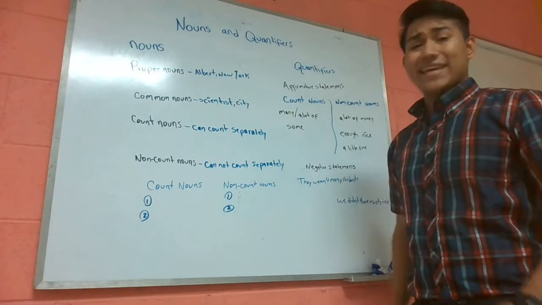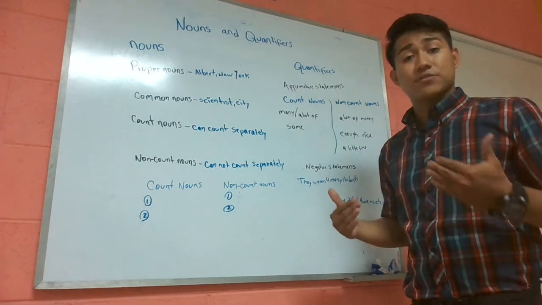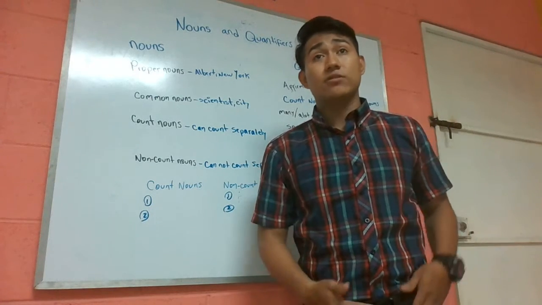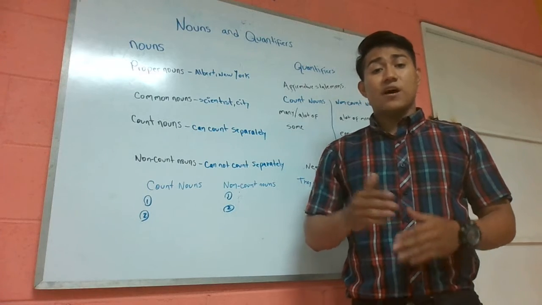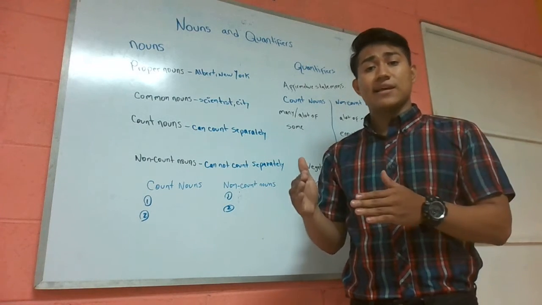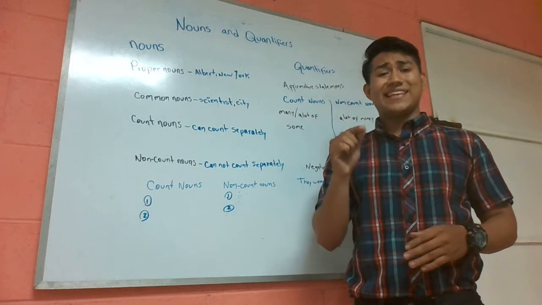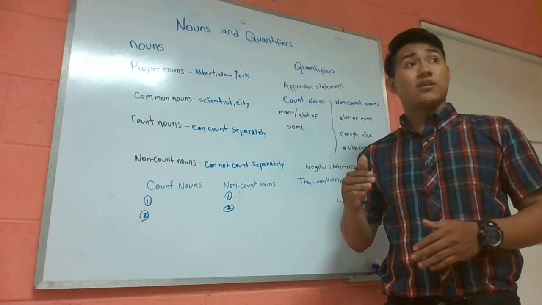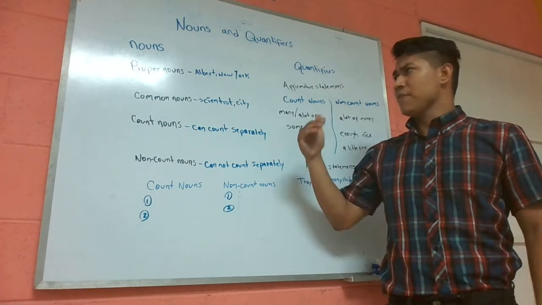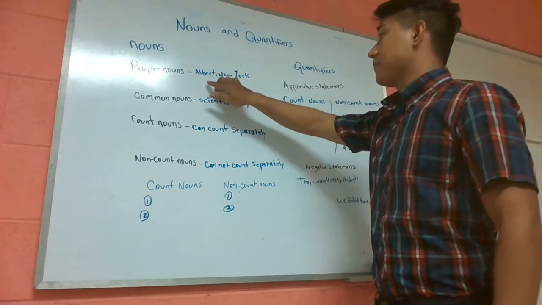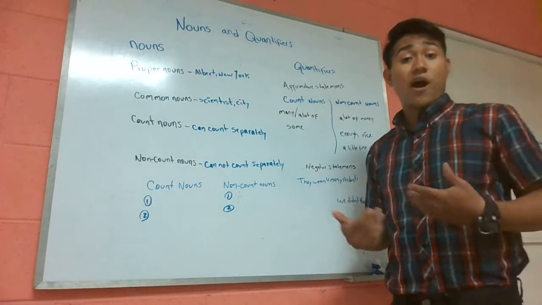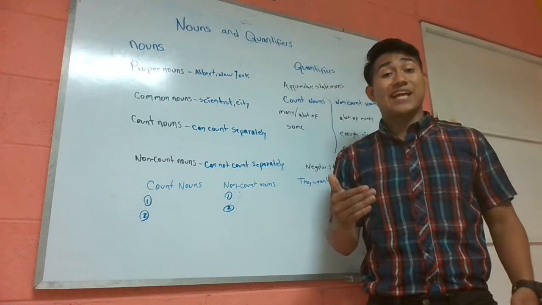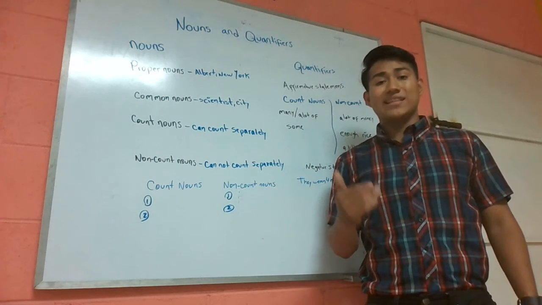The nouns, we can see here that we have different nouns. We have the proper nouns. When we talk about proper nouns, we're talking about the names of people, places, and so on, but in this case, it's a specific name. There is not another name like it. For example, we have Albert, and also Albert Einstein. We are talking about him because that is a personal name. It is a unique name.